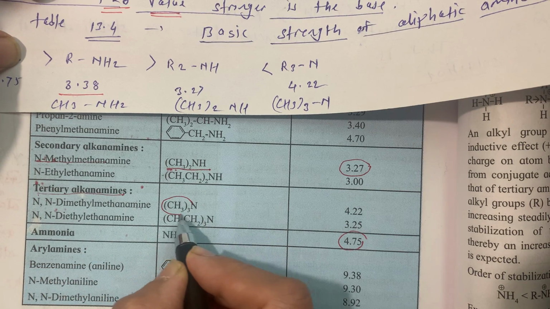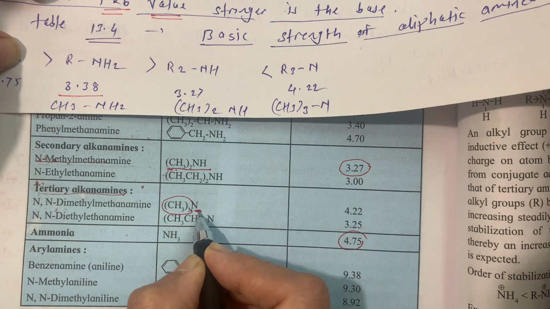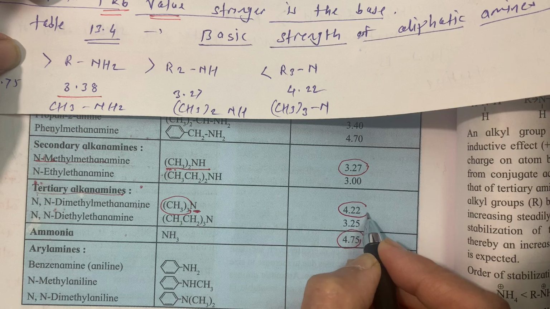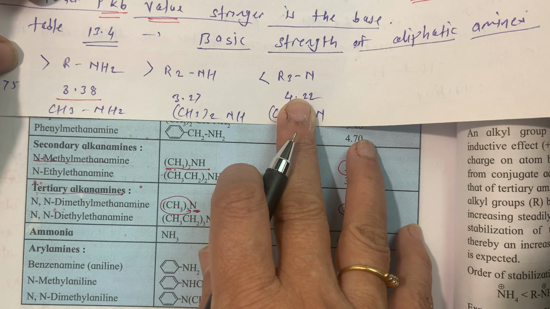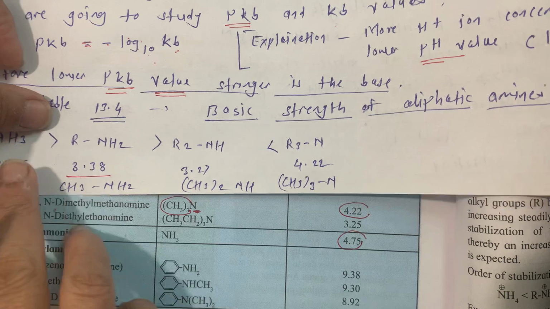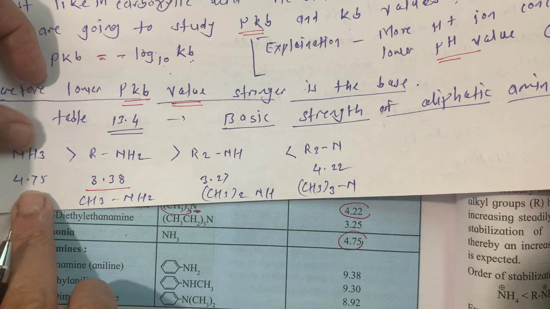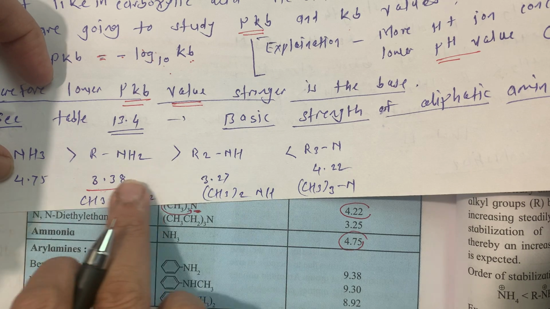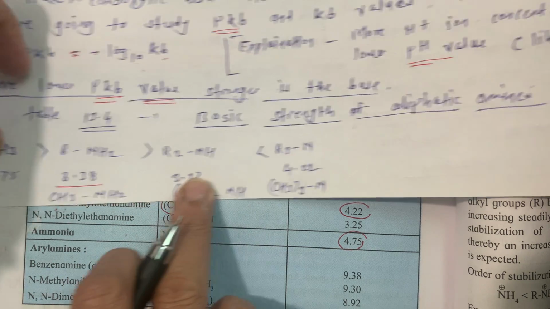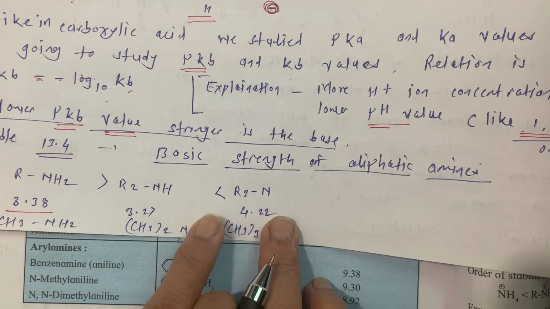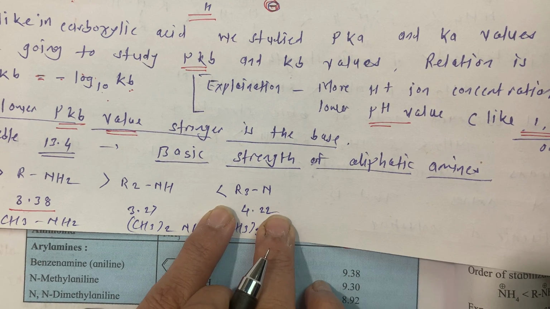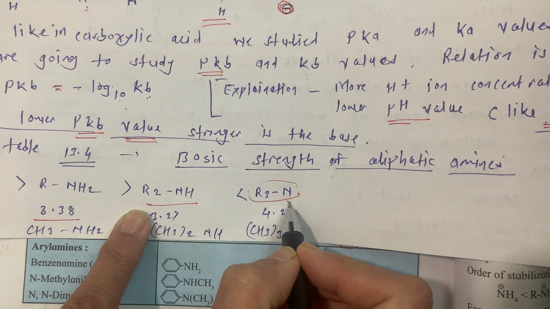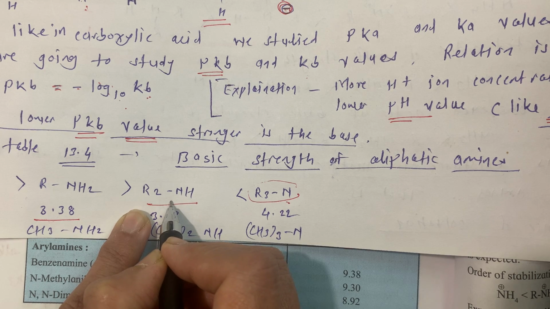Now here are 3 alkyl groups attached to N. Tertiary amine, and its pKb value is 4.22. So see now the concept is like that. From ammonia to primary and then secondary, pKb values go on decreasing. But if it is tertiary, then it is again increased. Means tertiary amine is less basic than secondary amine.